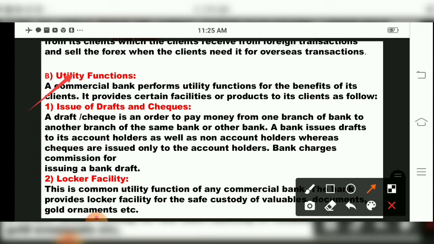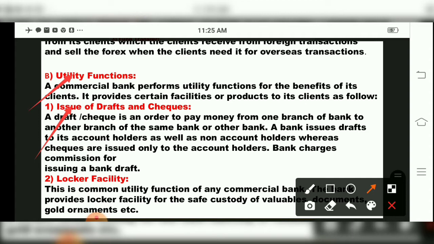The first service of utility function is issue of drafts and checks. A draft or check will be issued in order to pay money from one bank branch to another branch, or to the same bank or another bank, children. A bank issues drafts to its account holders as well as non-account holders, whereas checks are issued only to the account holders, and the bank charges commission for issuing a bank draft.